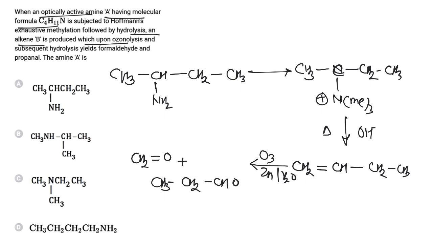And the amine should be optically active. So out of these given amines, only the first is optically active. Now the fourth amine will also produce formaldehyde and propanal, but it is not optically active. While in the question it is given that compound A should be optically active, and hence the correct answer is A.